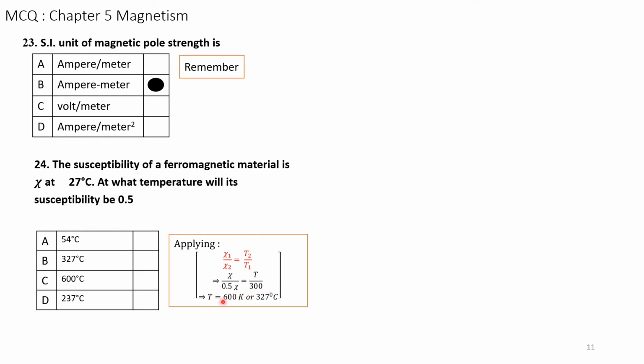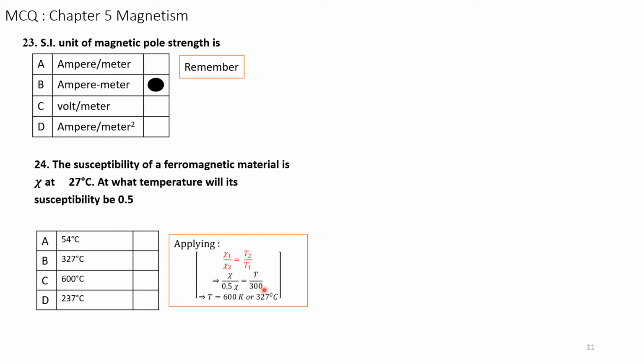Therefore, T is equal to 600 into K, or that is equal to 300, that is 327 degrees. 300 is 273 plus 27. That is why here T1 is 300, that is Kelvin.